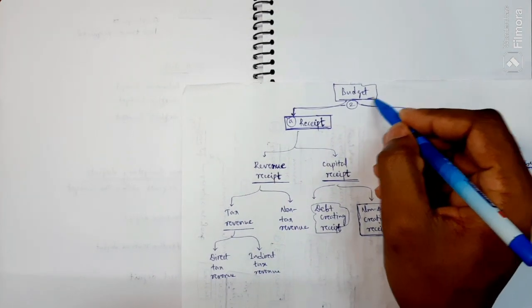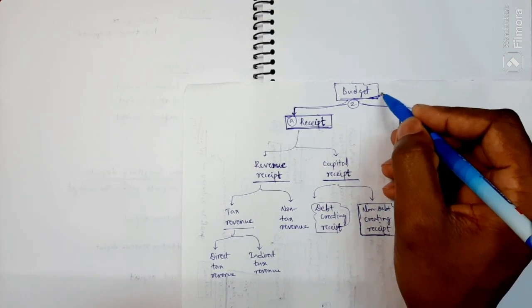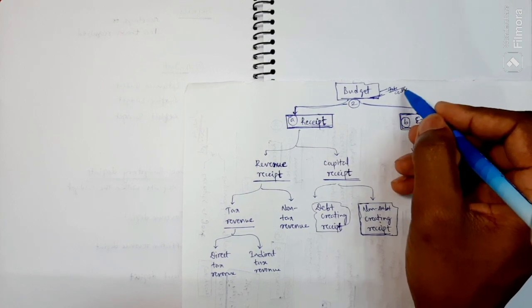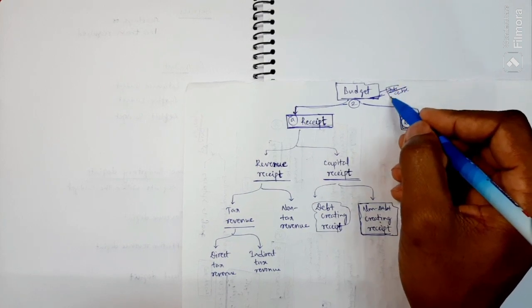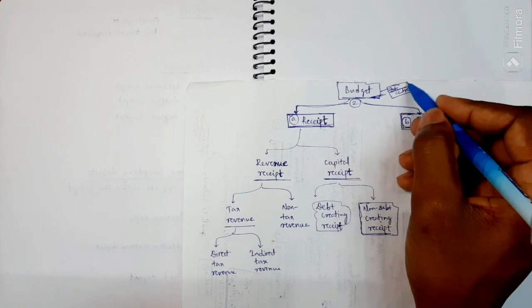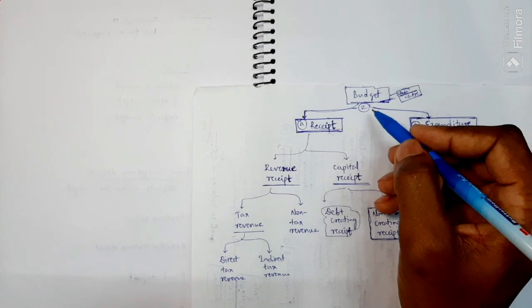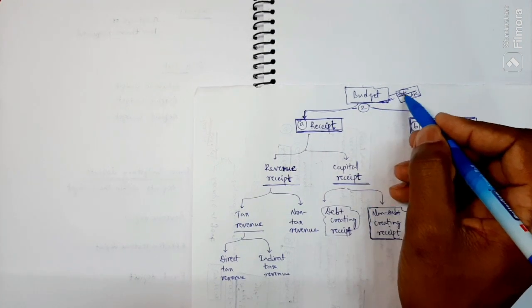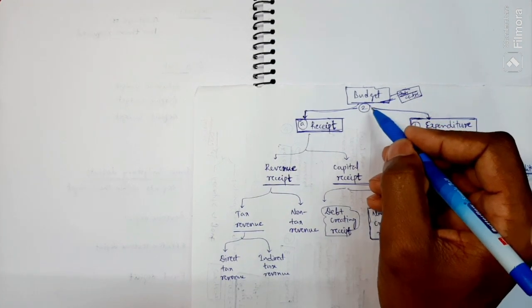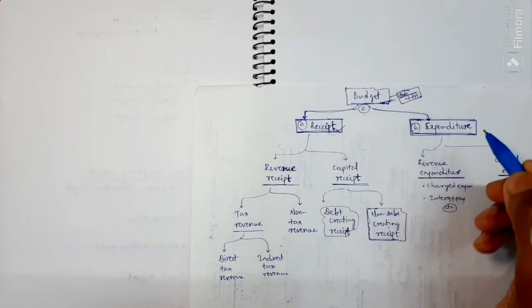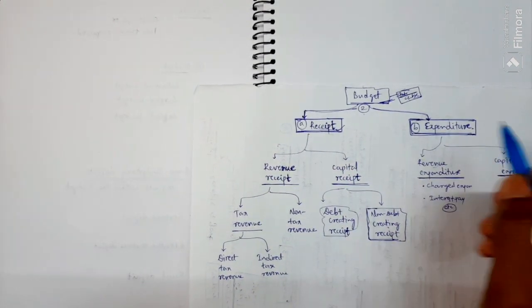Both the center and state can frame the budget for a year. If we take any budget, center or state, it has two components, broadly: one is receipt and another one is expenditure.